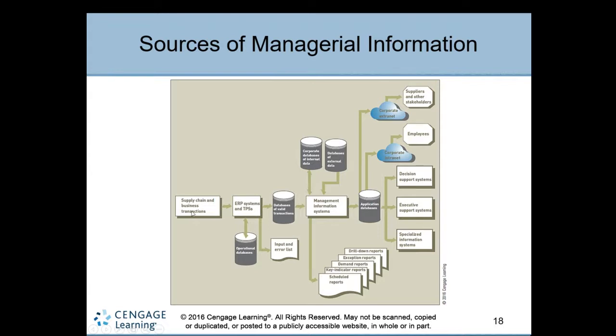Directly or indirectly, data has been captured and stored in the information system. And this information system organizes all this data which is captured from different sources. It also captures the data from external databases, which are like suppliers,